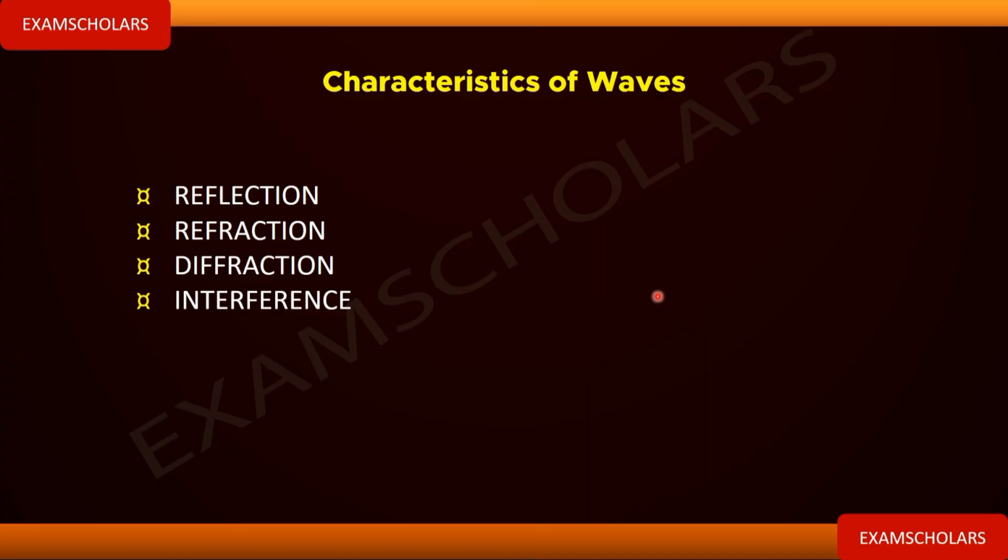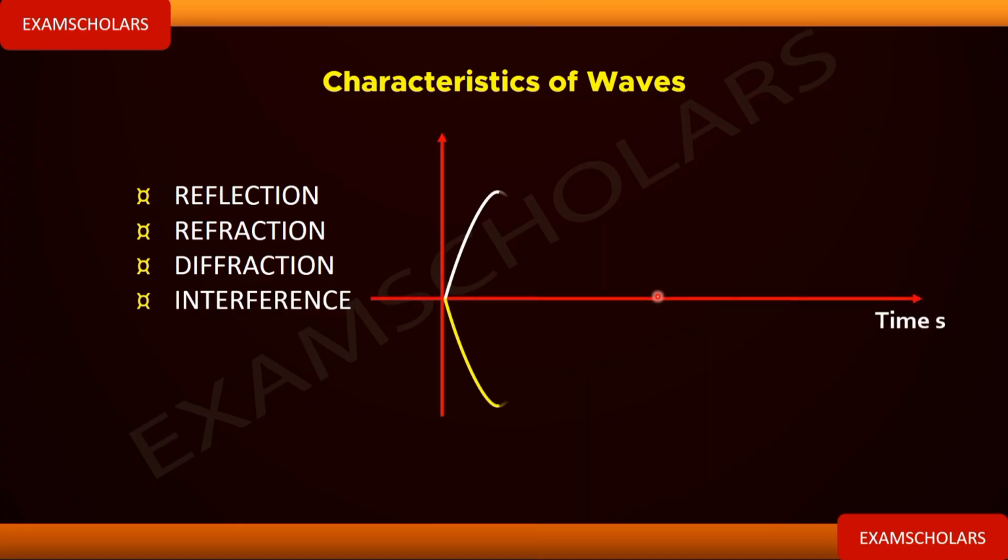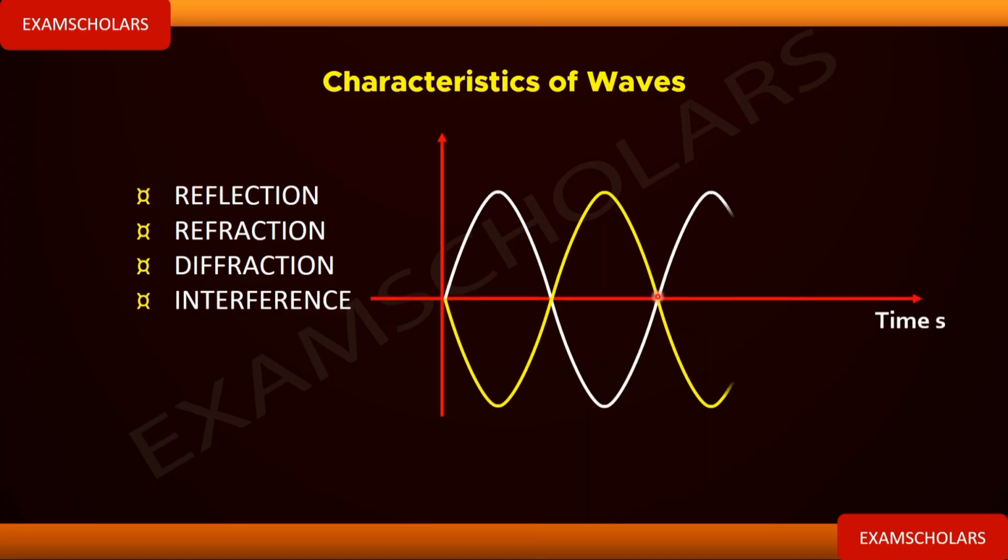Now, interference, let's have a diagram. You see this yellow wave and white wave, they are interacting, moving. Let's observe something. This white wave and this yellow wave have the same frequency. They have the same amplitude, the same maximum displacement. Now look at what happened. This one is starting from this point, moving like this. This one is starting like this, moving like this, and they are interfering.